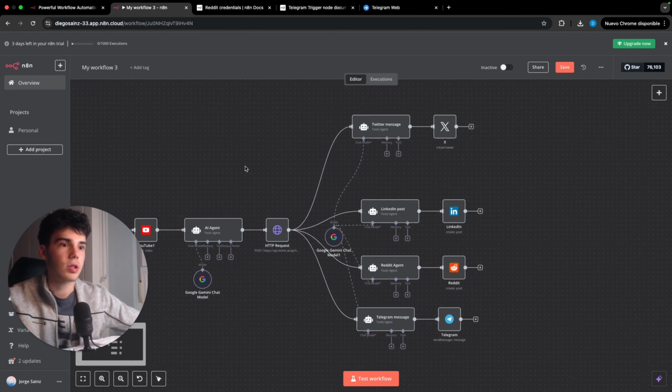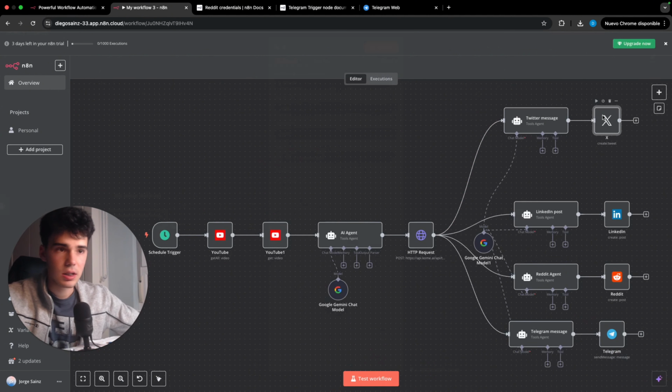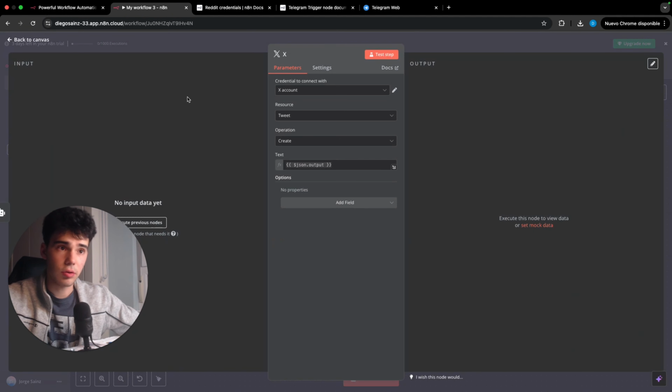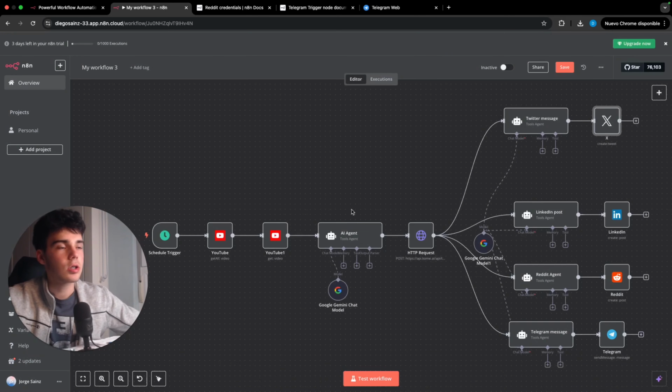Remember to check your credentials are correct. By the way, after doing a test in X, I'm going to leave it without doing it, but inside X you have to have a pro account. Most of you probably will have it. I don't pay for X because I almost don't use it, but for using the API you have to use an X API pro account. So if you don't want the scenario to fail, just come to on error and click, as with LinkedIn, on continue. So yeah, I'm going to save the scenario and let's go now to test.